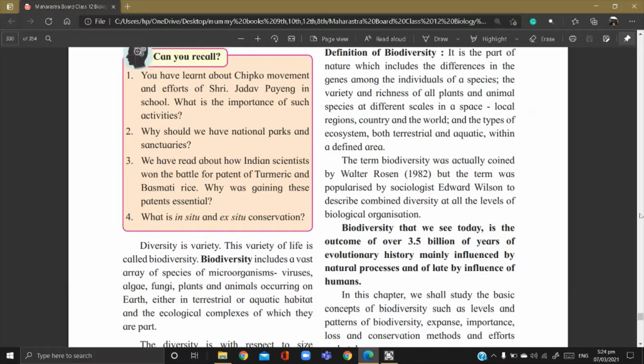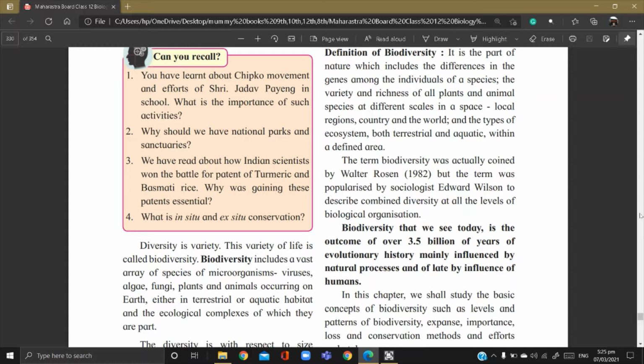The different organisms present around us are called biodiversity, meaning the living organisms surrounding us. It may be viruses, algae, plants, fungi, animals, whatever living organism surrounds us, that is called biodiversity.